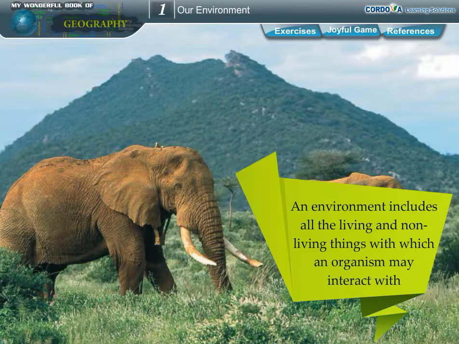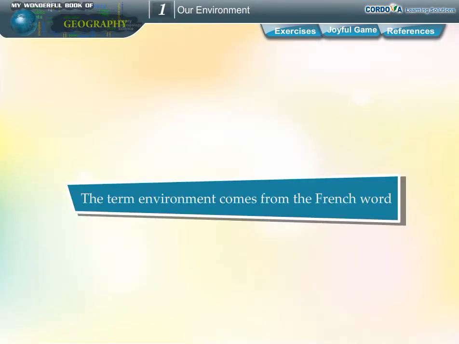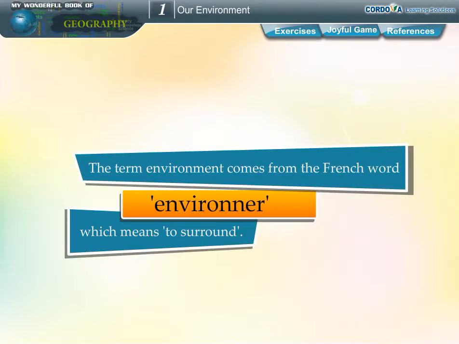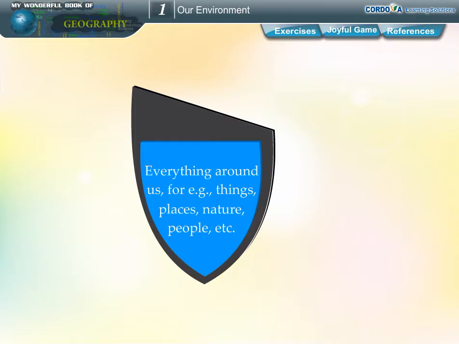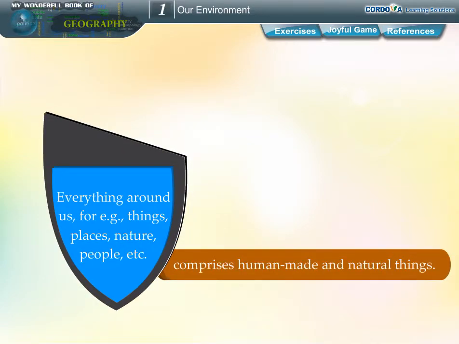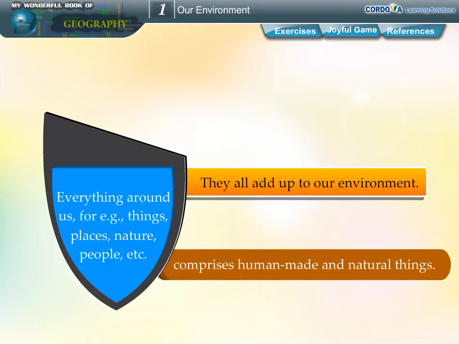An environment includes all the living and non-living things with which an organism may interact. The term environment comes from the French word environner, which means to surround. Everything around us, for example, things, places, nature, people, etc., comprises human-made and natural things. They all add up to our environment.